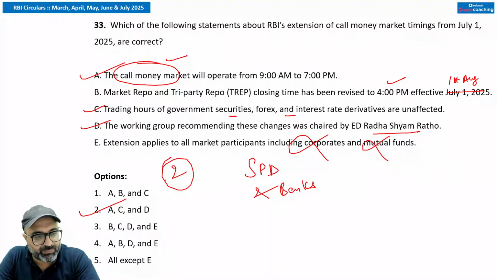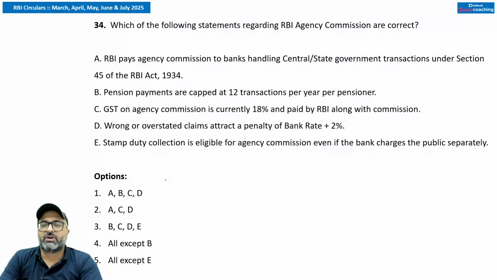Is it clear, guys? Got it? Chal. So remember that the second option is correct. Moving to the next one. Which of the following statements regarding the RBI agency commission are correct?